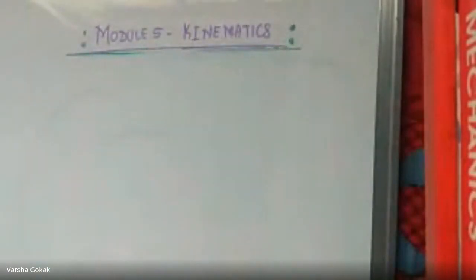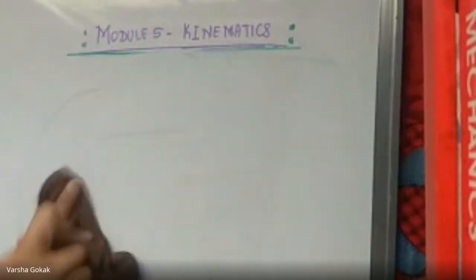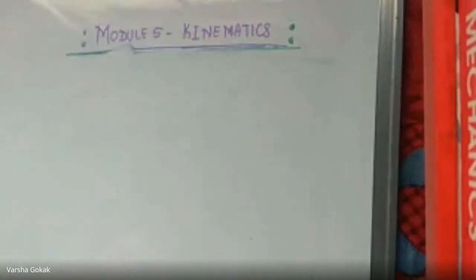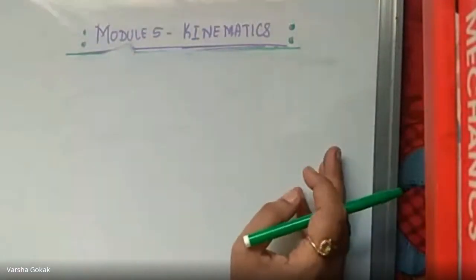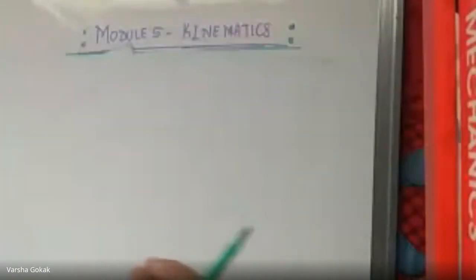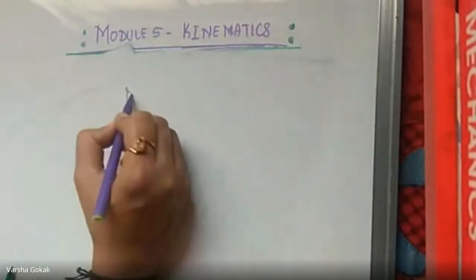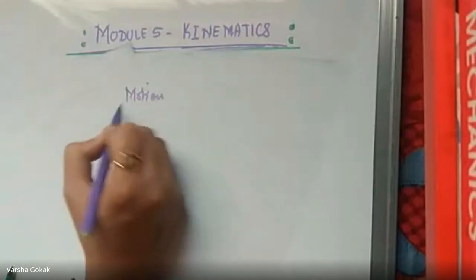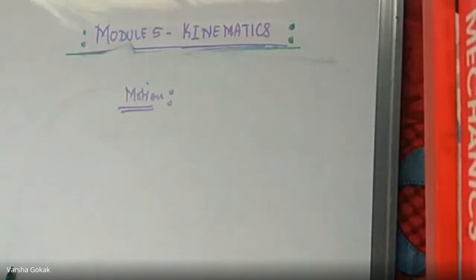Any doubts over here? Kinetics and kinematics, you could get a definition on this. Understand the things rather than mugging up the statements. So that is about your definitions of kinetics and kinematics. And when I'm dealing with the parameters related to it, I need to know the definition of those parameters. So what are the few things that would come to mind? Can anyone tell me what is motion? I want it to be interactive. What do you understand by the term motion?